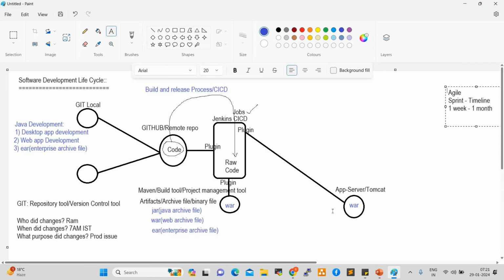So how can testers test? They test using Selenium testing and other testing. Along with that, they use one tool, the Sonar code review tool.